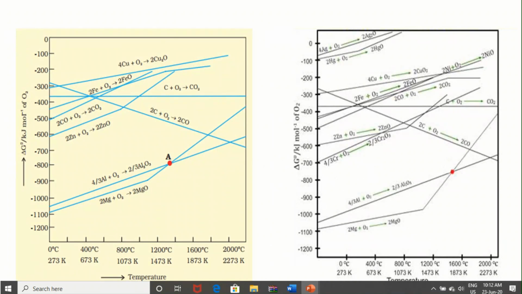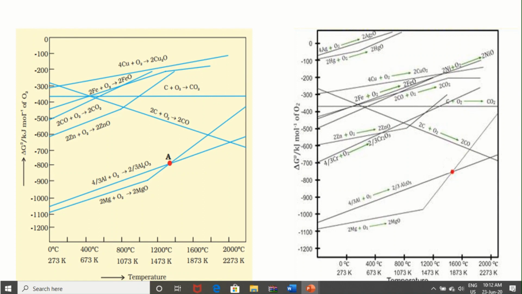You can see delta G values with temperature for different metal oxides given here. For most metal oxides, on increasing temperature the delta G value increases or becomes less negative.